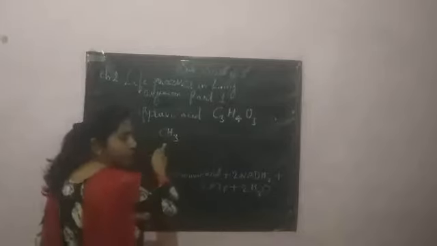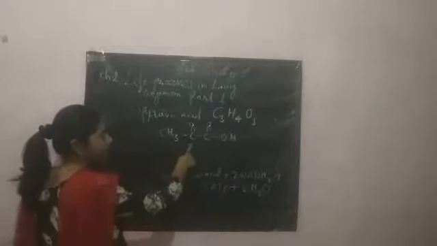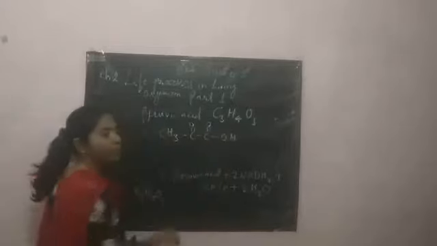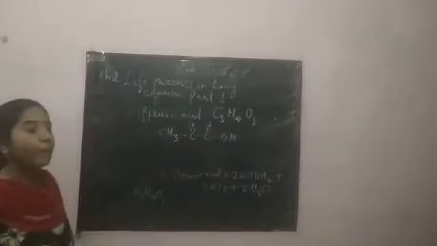It contains one methyl group, one carbonyl carbon, and one carboxylic acid group, that is COOH. CH3COCOOH. This is the molecule. This is the structural formula of pyruvic acid, and C3H4O3 is the molecular formula of pyruvic acid.